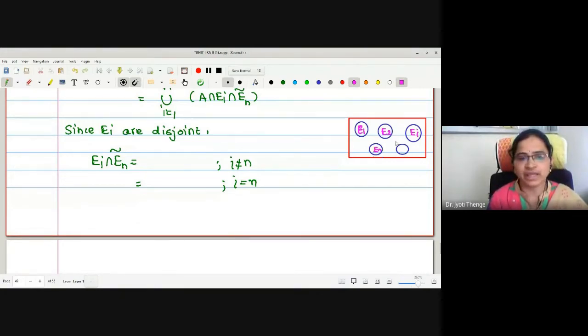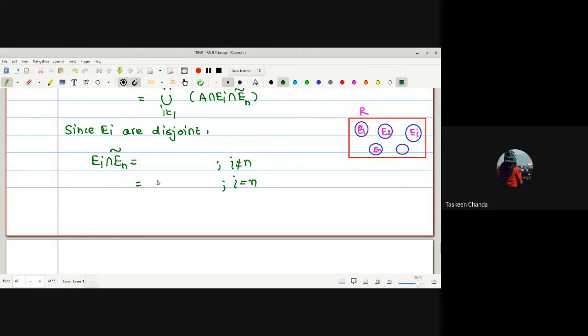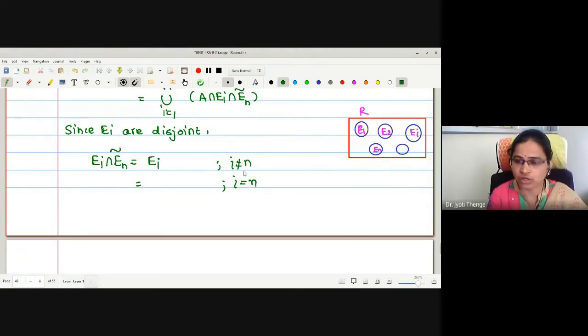Now we were finding En complement. What is En complement? This is R except En, the whole set R except En. And if I want to find its intersection with Ei, what will be En complement with Ei? It is Ei, right? Good, for i not equal to n. And for i equal to n, this is En intersection En complement, and it is empty. Therefore, what is the value of this term?